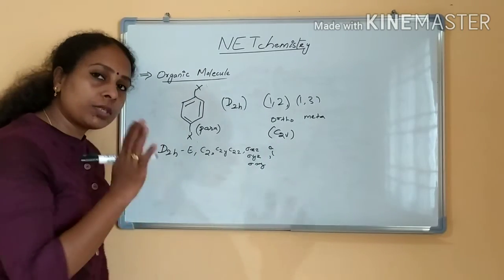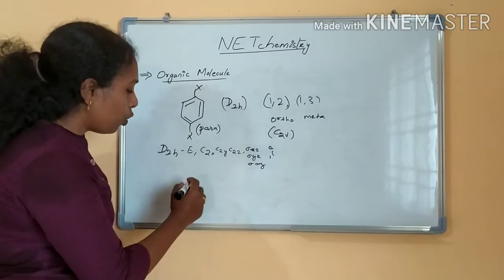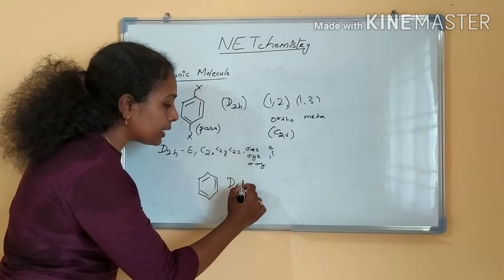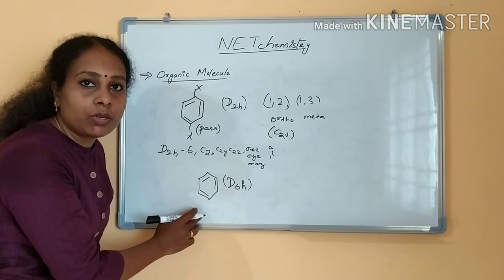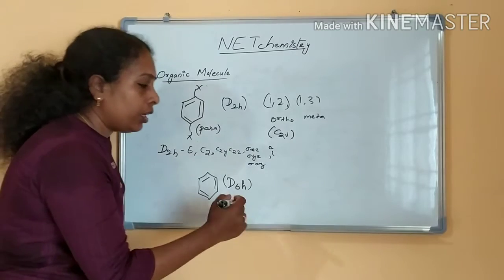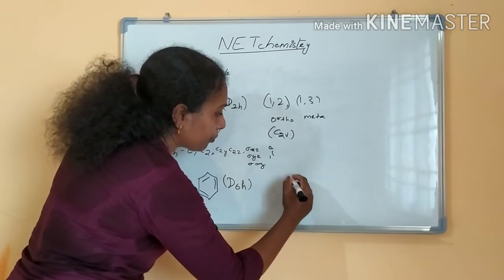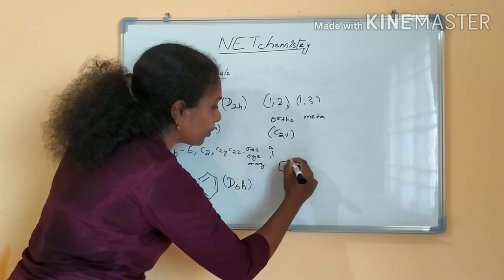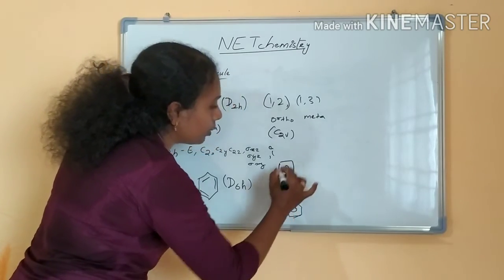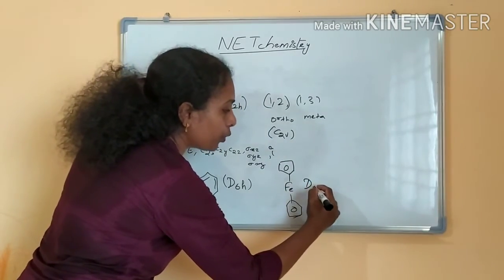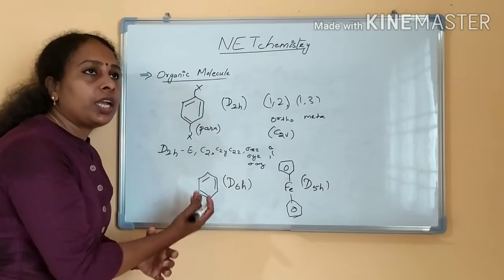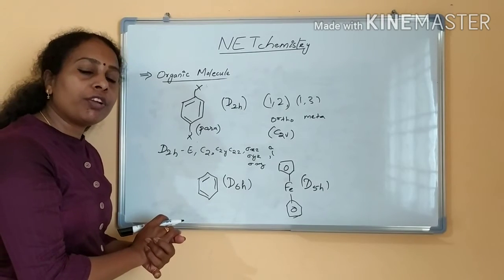Now, we have seen mono and disubstituted benzene. Only benzene, if we are getting a benzene molecule, belongs to the point group D6H, not D2H or C2V. Even ferrocene, with 5 membered rings, belongs to the point group D5H. Ferrocene D5H, benzene D6H, and tropylium belongs to D7H.